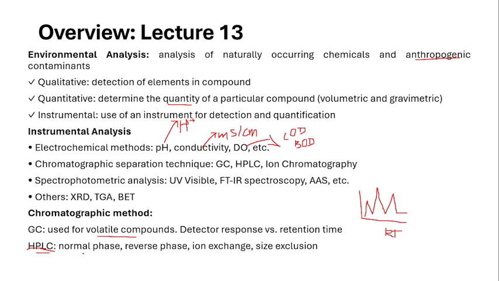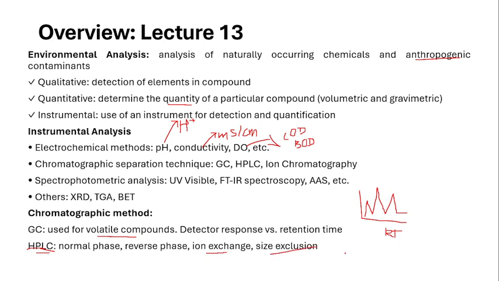It is further classified as the normal phase, reverse phase, ion exchange, and size exclusion. Here in the normal phase, the column is polar in nature, and the mobile phase is non-polar in nature. But in the case of reverse phase, the column is non-polar in nature, and the solvent used is polar in nature. In the case of ion exchange chromatography, again there is cation exchange chromatography and anion exchange chromatography. To elute the cations, you will use cation exchange, and to elute the anions, you will use the anion exchange chromatography. Those are based on the surface charge of the substances present in the component.